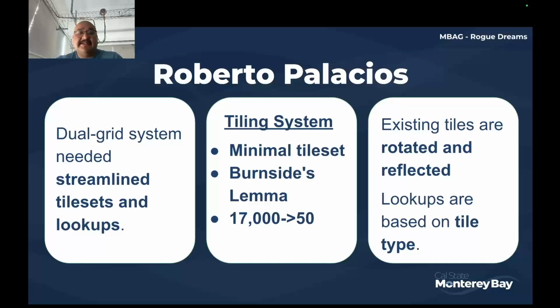So 17,000 tiles was an unimaginable number of tiles for both our system and for any artist to make, so we needed to streamline that. And to do that, we came up with a tiling system that used Burnside's lemma to calculate the minimum number of interactions each tile has with every other tile in our system. And by doing that, we can actually take individual tiles and have them do double duty by rotating and reflecting them, such that one tile is essentially 4 or more. And we also made it such that our lookups for each tile are based on the tile types.